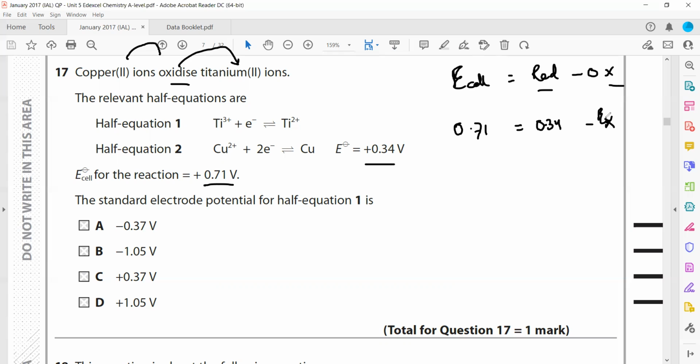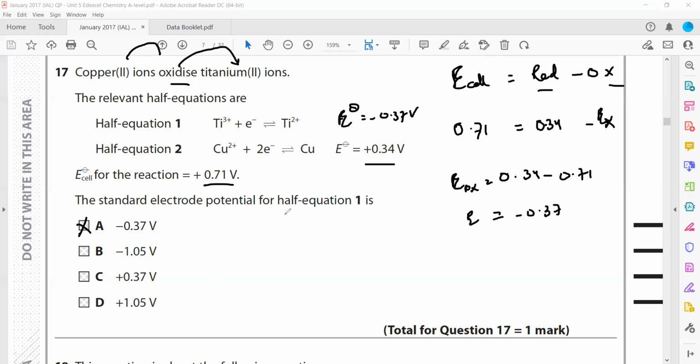So when we work it out, the electrode potential for oxidation is 0.34 minus 0.71. When we simplify, it gives minus 0.37. So this voltage is actually minus 0.37. So A will be the right answer.